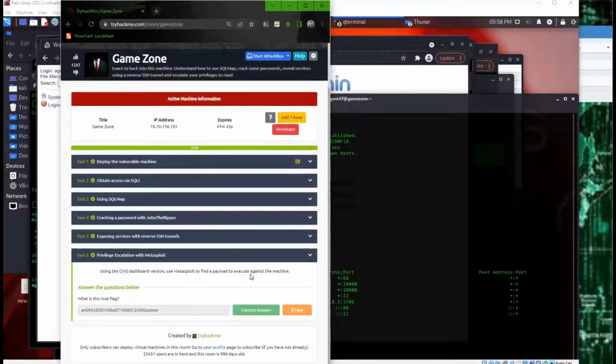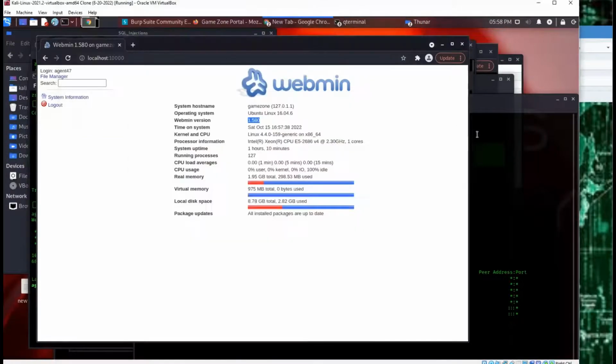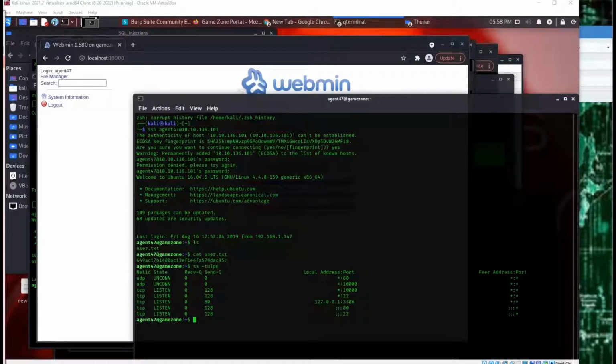So now that we know that, we are next going to be using the CMS dashboard version. Use Metasploit to find a payload to execute against the machine. Okay, so let's try that. Go ahead and open up another terminal and type msfconsole. We'll just give it a second to open up Metasploit. Boom.